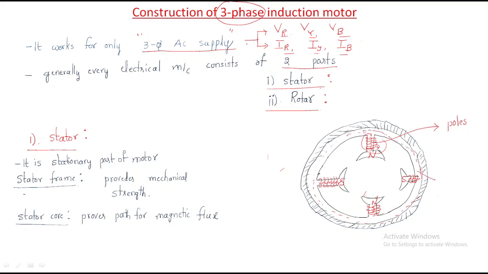This area is called the stator core. In this area, this red line area is used to flow the flux, and is called the stator core. And we have a shaded area called the stator frame. The stator frame is provided for mechanical strength. Look here, this outside area. If you observe the motor, we have a stator frame. That stator frame provides the mechanical strength, and the stator core provides the magnetic flux.